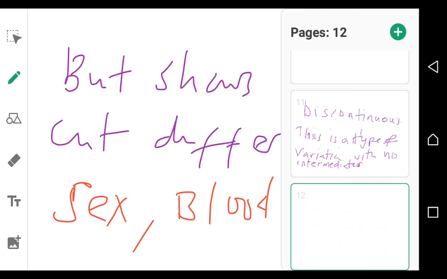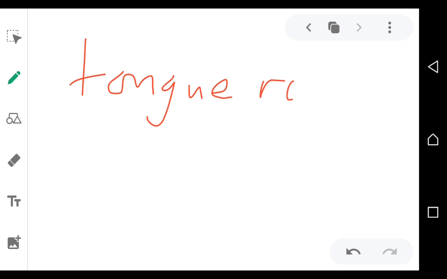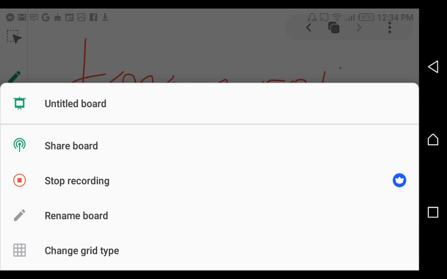We've got sex, blood group, tongue rolling. It's either you can roll your tongue or you can't. Have you seen people who are able to roll their tongue? This is common among females, but there are certain people who can do it. So it's either you can roll your tongue or you can't. This is what you call discontinuous variation, such as sex, blood group, and tongue rolling. I hope you have understood.